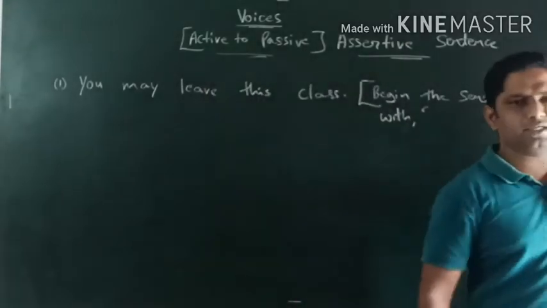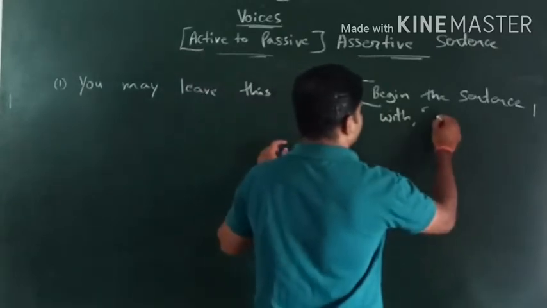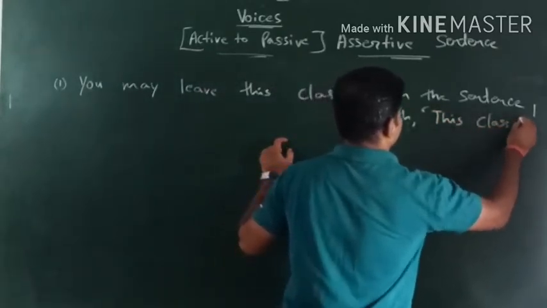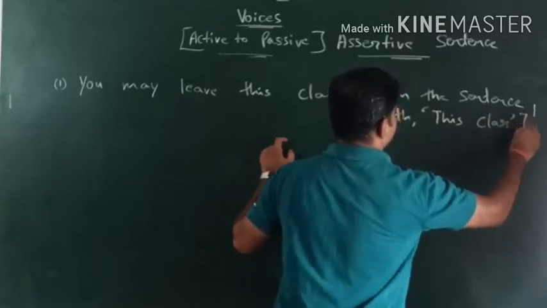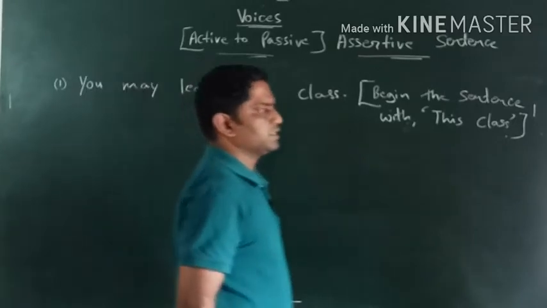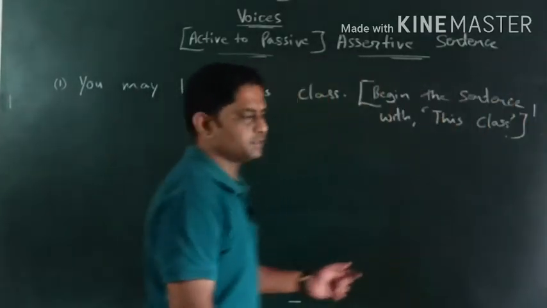Okay, begin the sentence with this class. Direct object है, and we can start from the direct object. Begin the sentence with this class. Okay, so here is the sentence.